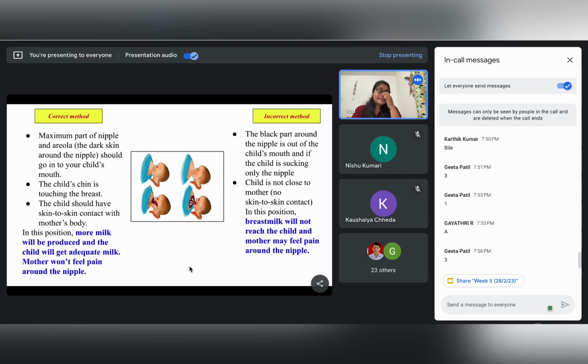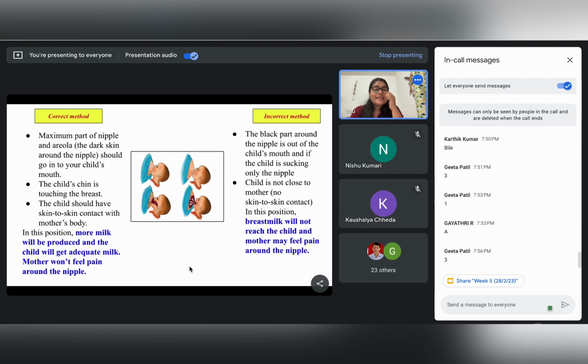So whenever we are considering the correct method of breastfeeding, number one, the nipple and also the areolar part should be inside the child's mouth. It shouldn't be just the nipple, or it shouldn't be nipple feeding. In case it is just nipple feeding, then it leads to an incorrect method of breastfeeding, right? Second, the child's chin should be touching the breast. Okay, and it should have proper skin to skin contact.